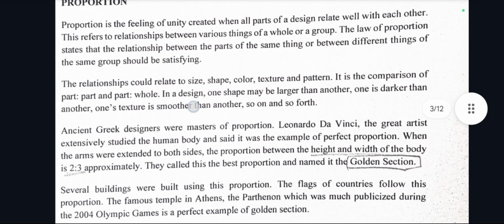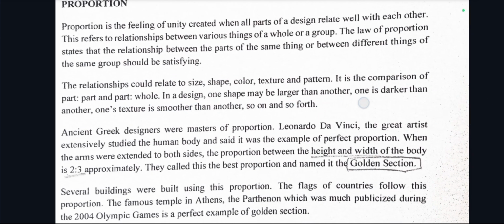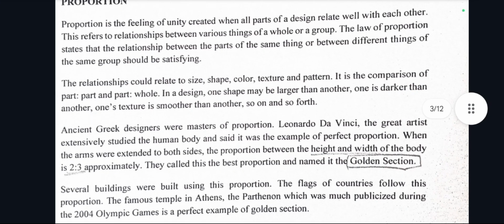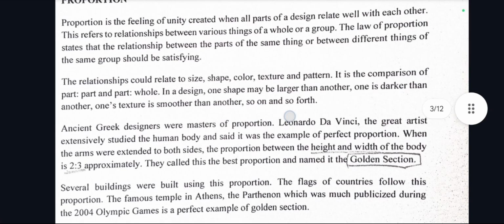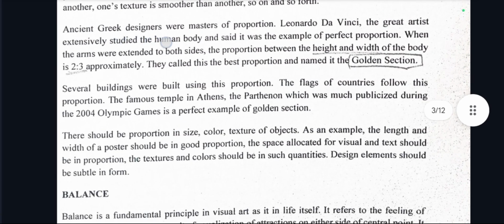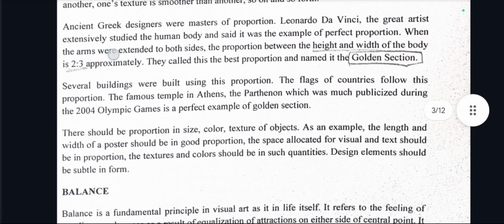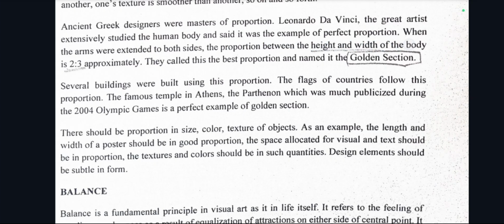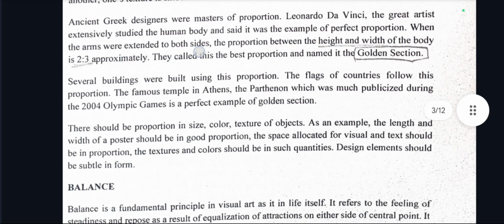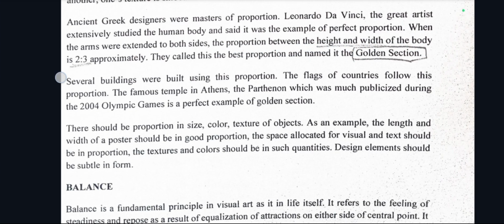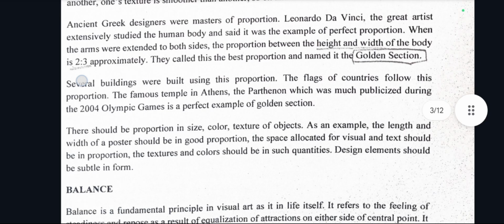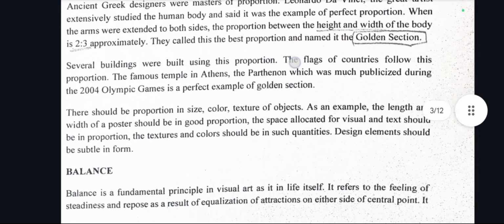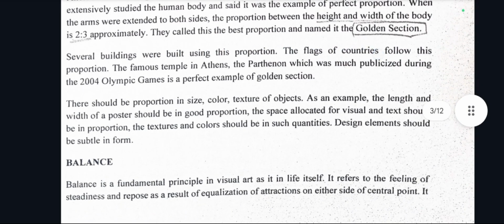In a design, one shape may be larger than another, one is darker than another, one's texture is smoother than another, and so on and so forth. Ancient Greek designers were masters of proportion. Leonardo da Vinci, the great artist, extensively studied the human body and said it was the example of perfect proportion. When the arms were extended to both sides, the proportion between the height and the width of the body is approximately 2:3. They called this the best proportion and named it the golden section.